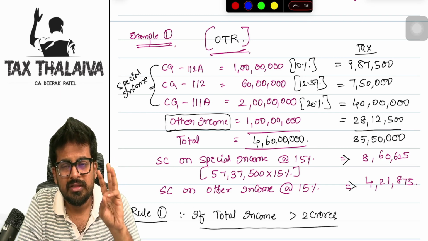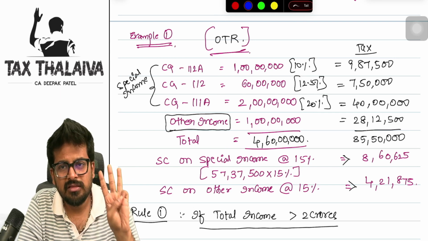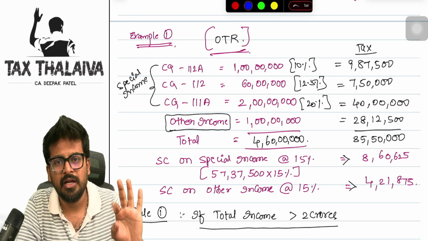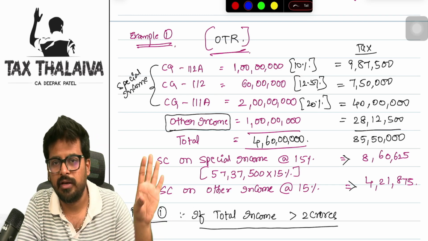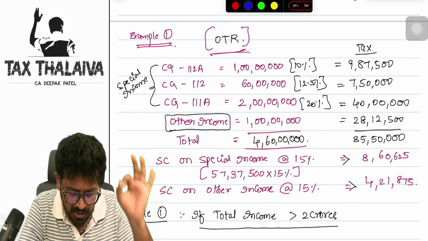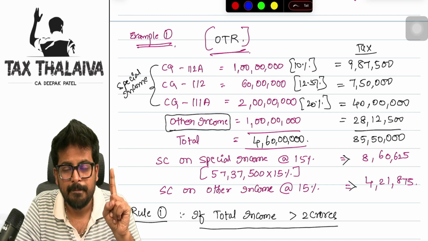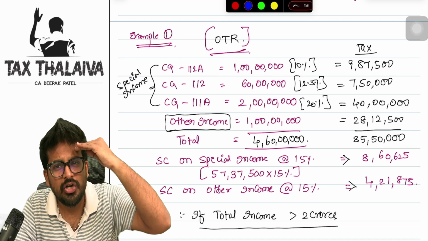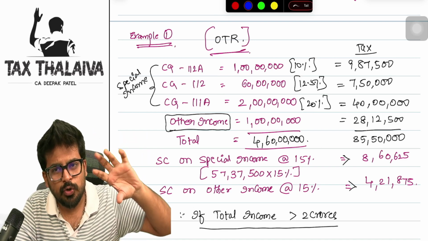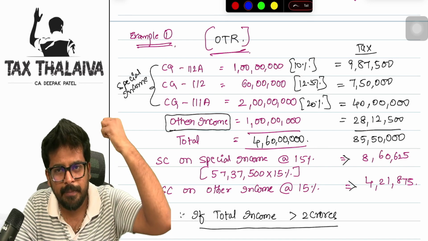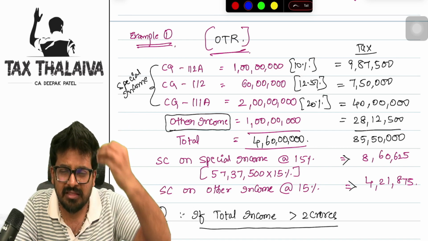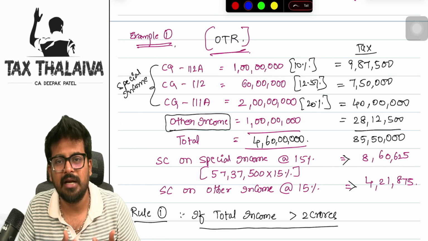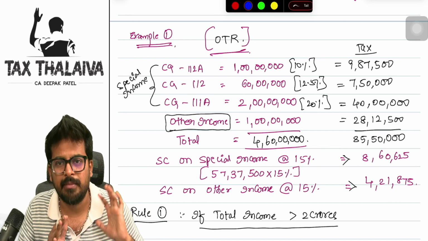See, I'll give you three tips, boss. Three mantras I'll give, three thumb rules I'll give. These three thumb rules you keep in mind, your surcharge complication is gone. Totally, it is gone, boss. 100%. Number one, up to 2 crores of total income, you need not bother anything. You may have special income in that, you may have normal income in that, no problem. When I say total income, it includes special income and other income as well.